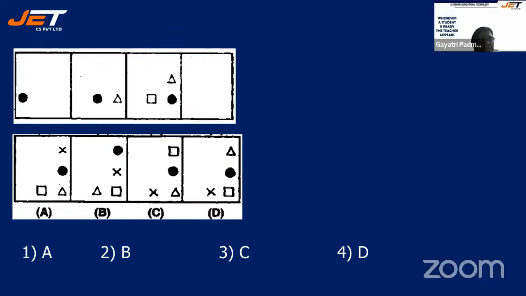We have a highlighted circle, then a triangle, then a square. First one, we had only one figure, highlighted circle. Second one, highlighted circle with triangle. Third one, highlighted circle, triangle, square. Fourth one should be 4. So you should have 4 figures. Am I right? All right.